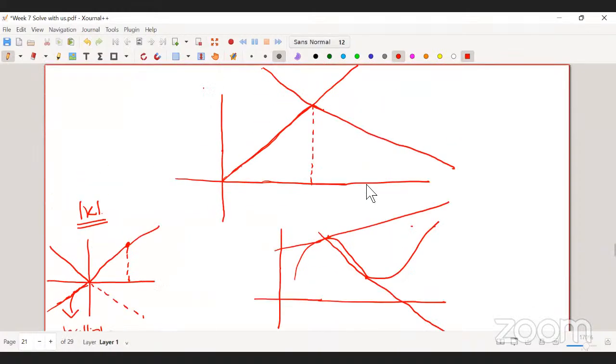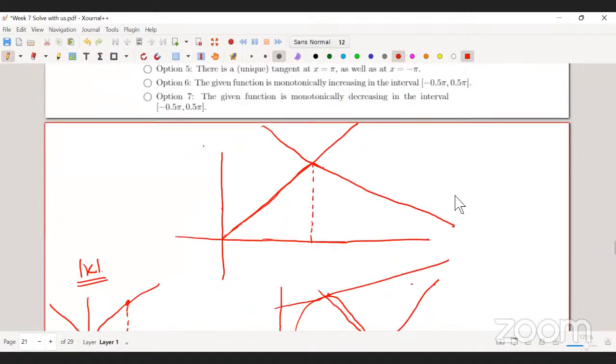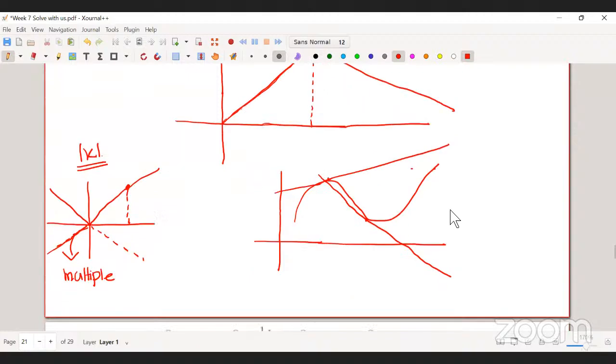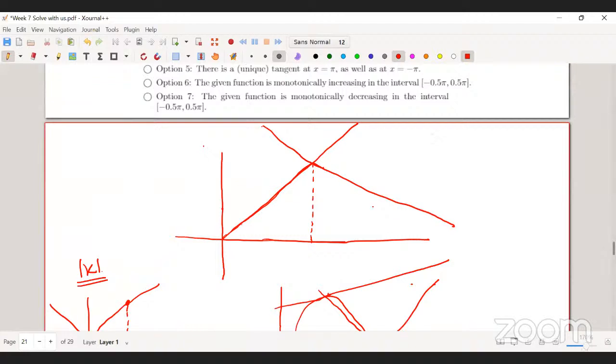For example, consider the greatest integer function. The greatest integer function is something like this, right? So you have a jump. The graph is something like this. Yes sir, exactly. So in this case, for example, at this point, you will have multiple tangents.